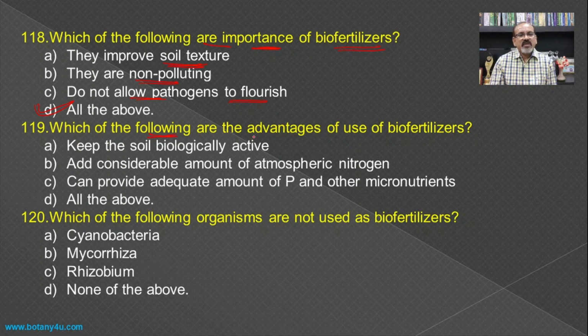Then which of the following are the advantages of use of biofertilizer? If you see the use of biofertilizer, there are several advantages: it is responsible to keep the soil biologically active. Then it adds a considerable amount of atmospheric nitrogen, as many nitrogen fixing bacteria or cyanobacteria are used. Then they can provide an adequate amount of phosphate and other micronutrients in the soil, and all these three are the advantages of the use of biofertilizer, and hence all the above becomes the answer for this question.